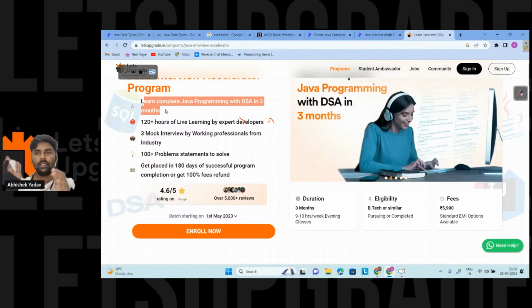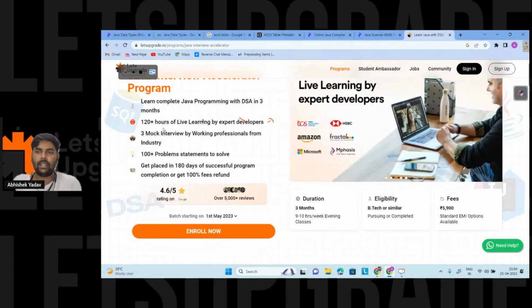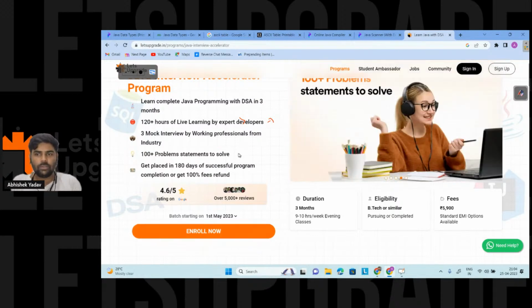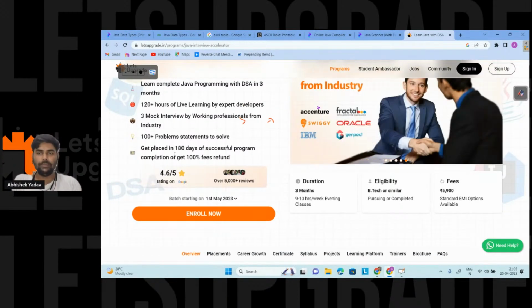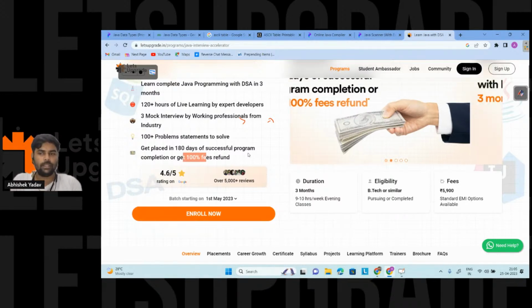You will go through all the data structures, and there will be live classes, and you have 100 plus problem statements to solve. These are the problems that are most frequently asked in interviews. And here you can see the refund policy also. If you are getting the placement within 6 months, it is good. If you are not getting it by any means, your money will be refunded within 180 days after completing the program.